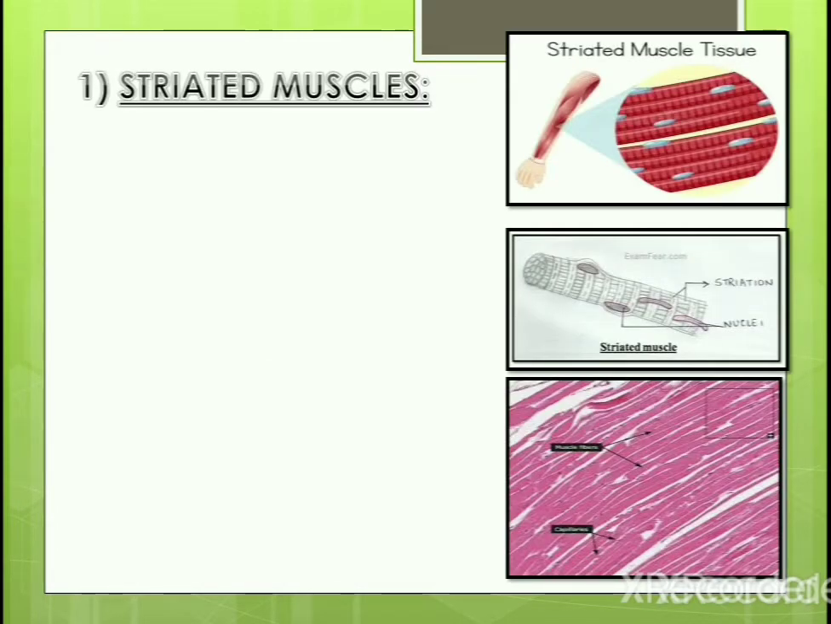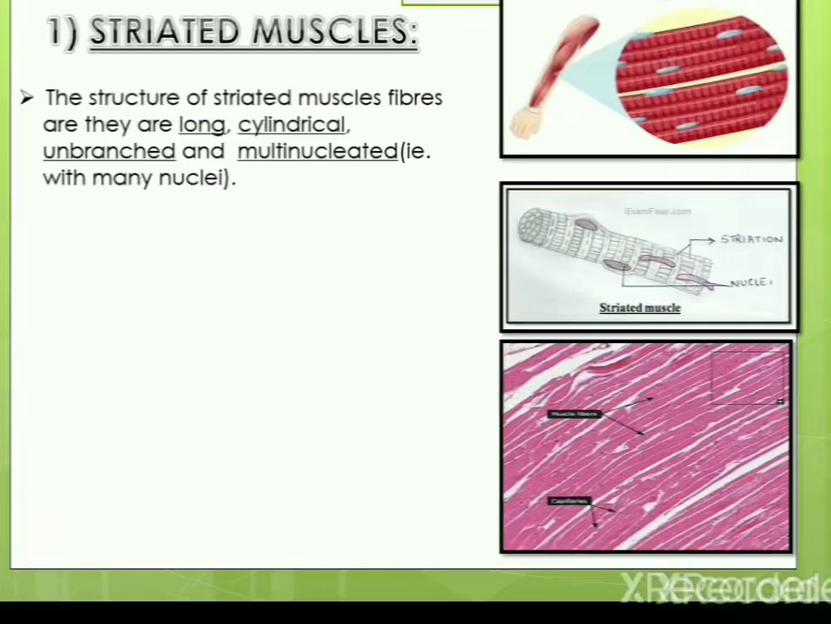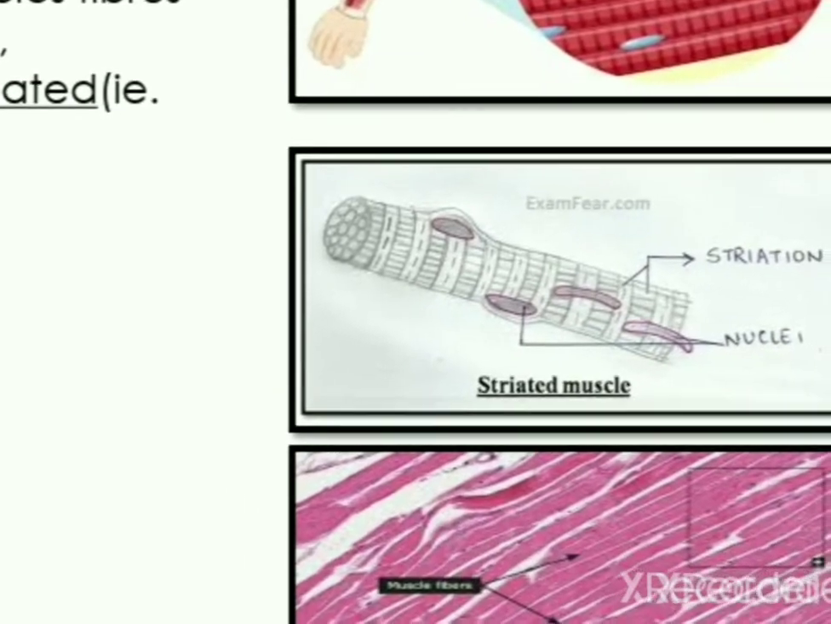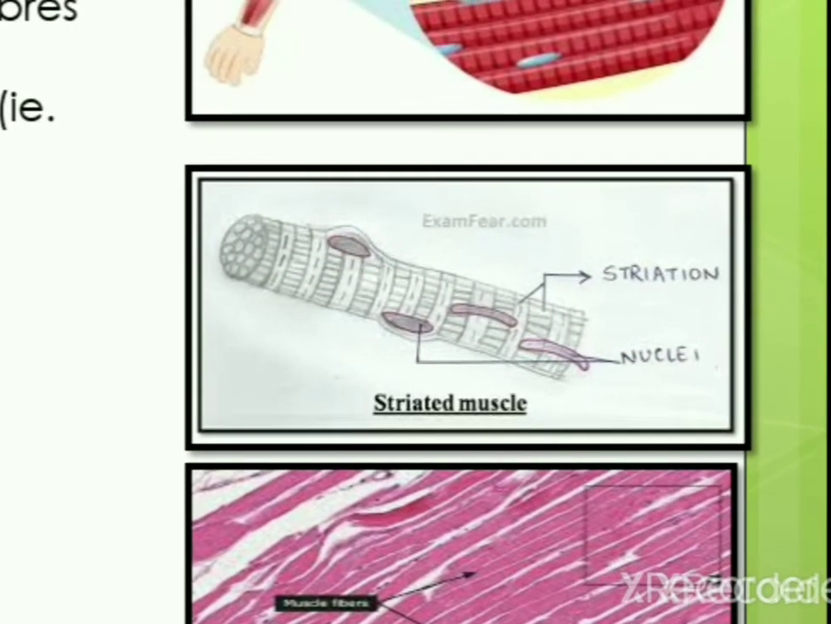First we will look at the striated muscles. We should be clear with the structure. The structure of a striated muscle fiber is that they are long, cylindrical, unbranched and multinucleated. Can you see the picture? Can you observe this picture, children? So this is a long cylindrical structure. You can see them unbranched and multinucleated, that is, many nuclei: 1, 2, 3, 4. The plural of nucleus is nuclei. So there are many nuclei existing in this one single cell of a muscle fiber.